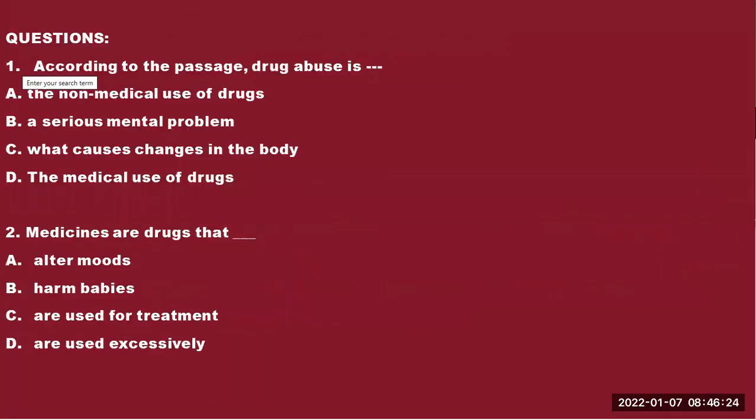So you can see, well, let's just quickly go through the questions again. According to the passage, drug abuse is, already we have seen it. All right, the non-medical use of drugs. The evidence is in the passage. Question 2, medicines are drugs that do what?